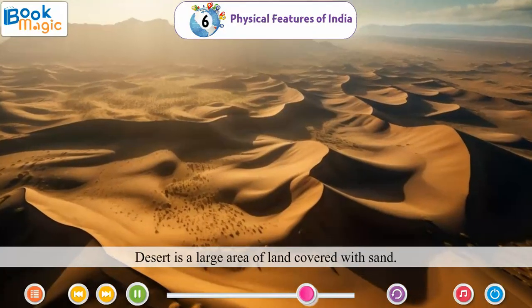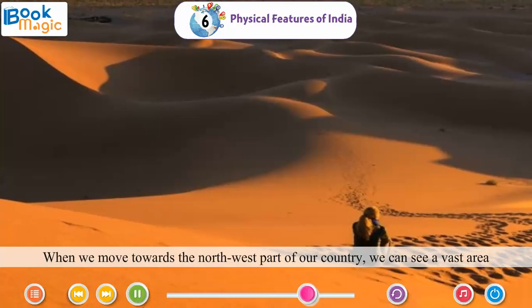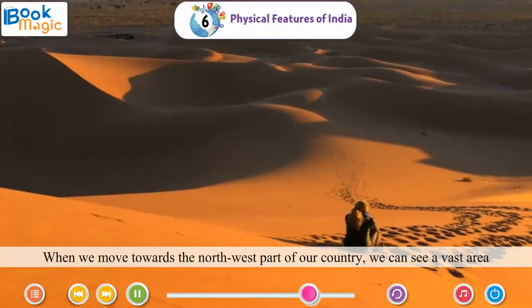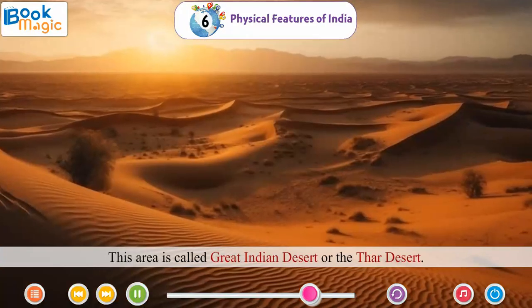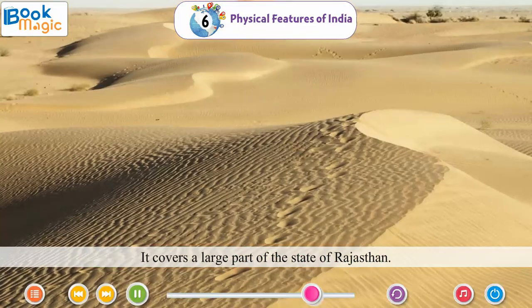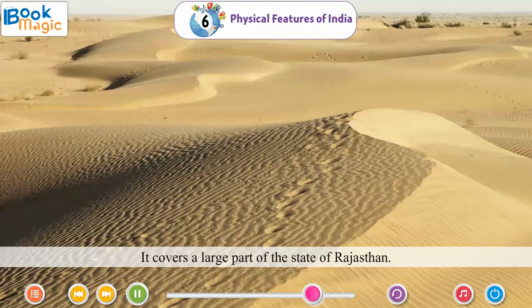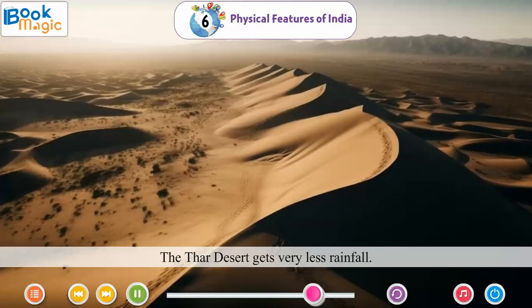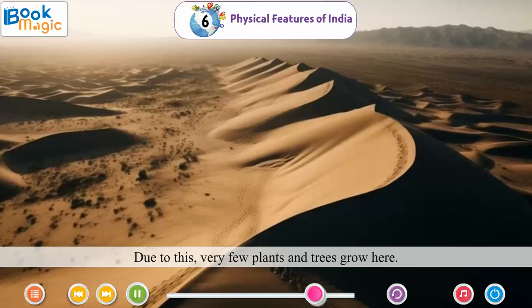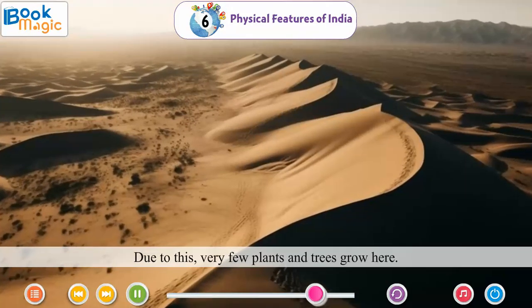Desert. Desert is a large area of land covered with sand. When we move toward the northwest part of our country, we can see a vast area covered with sand. This area is called Great Indian Desert or the Thar Desert. It covers a large part of the state of Rajasthan. The Thar Desert gets very less rainfall. Due to this, very few plants and trees grow here.